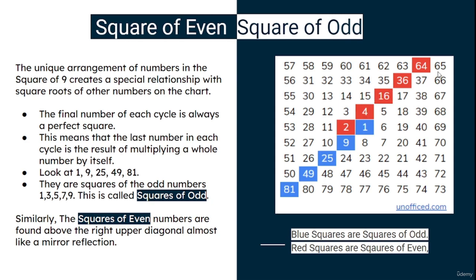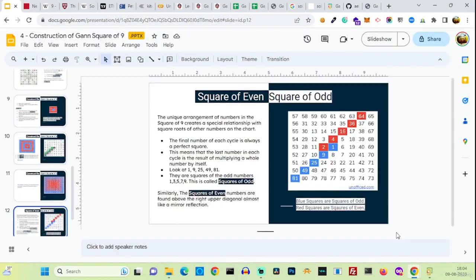See, it is going like that. 2, 4, 6, 8, square of even numbers, square of odd numbers. So these are the two properties that are followed by the Gann square of 9. Blue squares are known as squares of odd, the red squares are known as squares of even. And it can go even further.